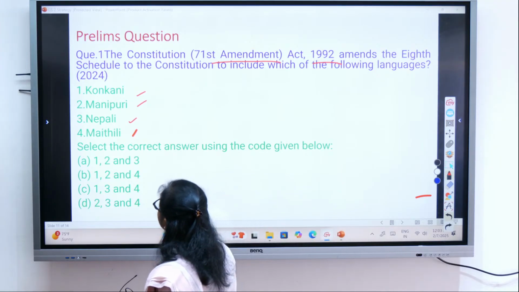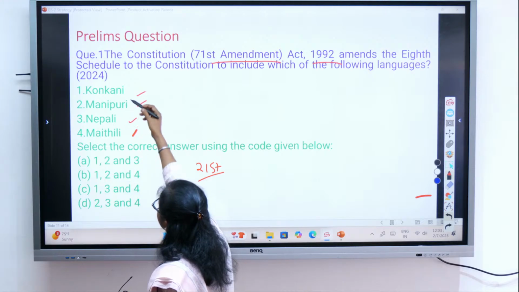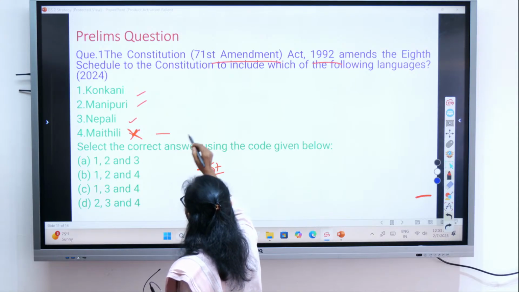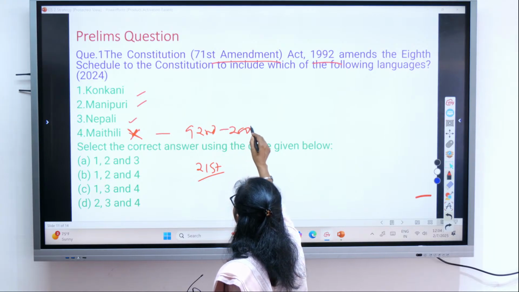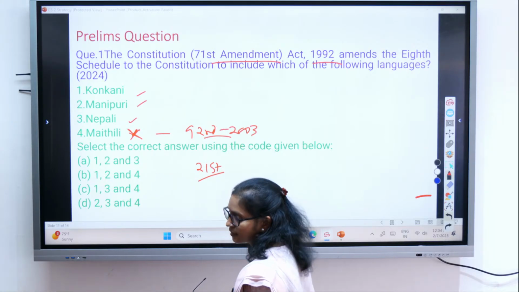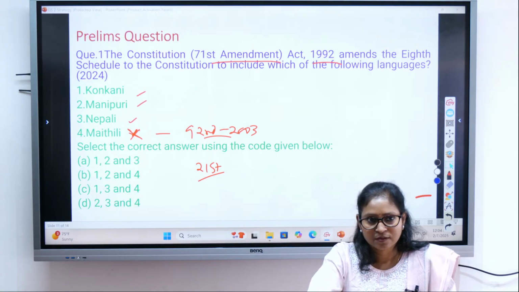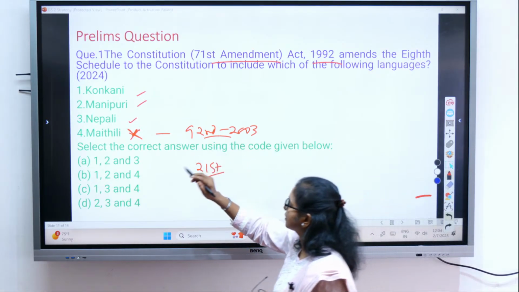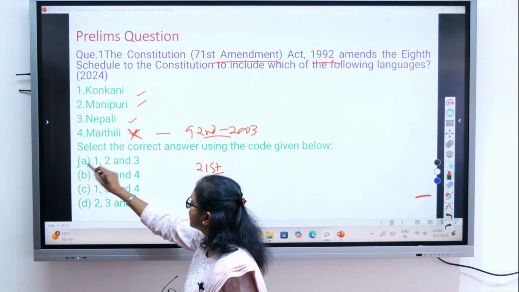Answer is your, see, there was the 21st Amendment Act, you say A or B, 1, 2, 4. No, this is incorrect. This was by the 92nd Amendment Act 2003. Maithili, Dogri, and what was that? There were 4 languages: Bodo, Maithili, Dogri and Santhali. They were the 4 languages which were included. So this is anyway incorrect. Nepali, Manipuri, Konkani, yes? Yes. So answer is 1, 2, 3.